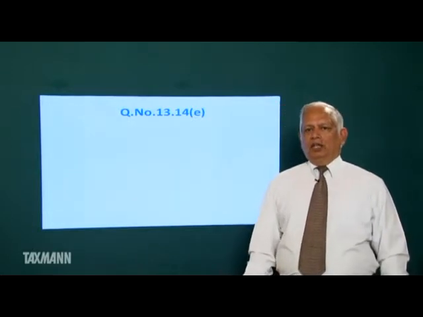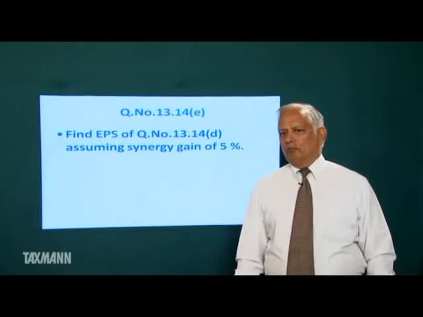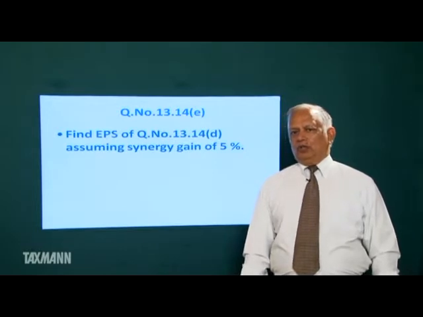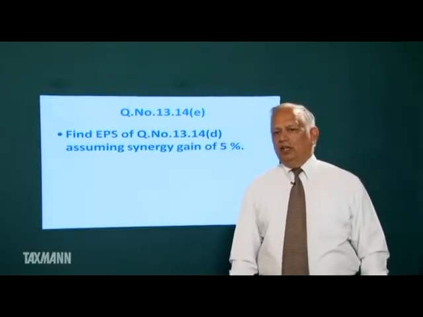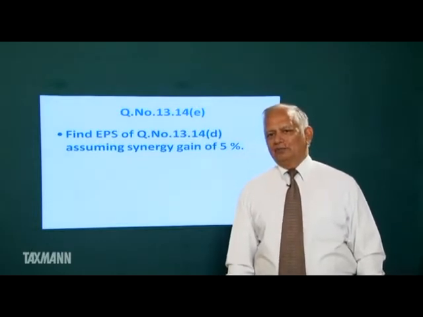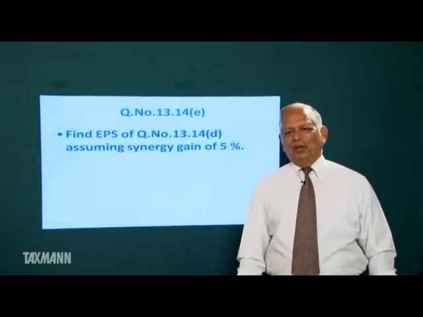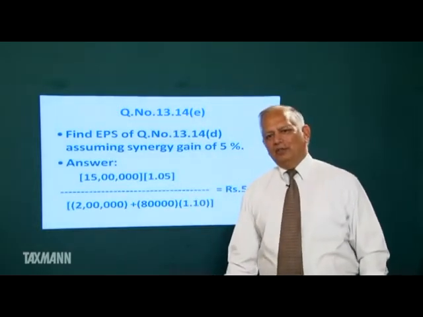Question number 13.14e. Find EPS of question 13.14d if there is synergy gain of 5%. Without synergy gain, EPS is 5.21. With synergy gain, EPS will increase by 5%.